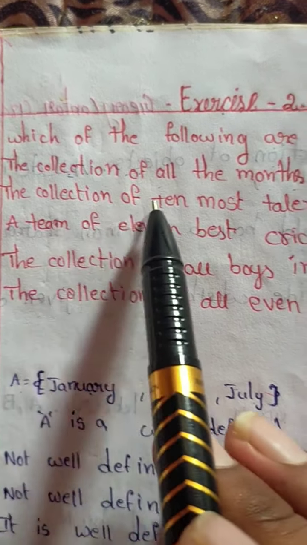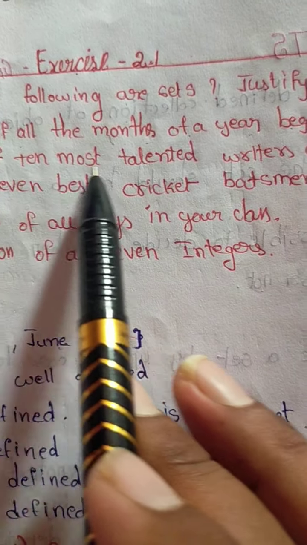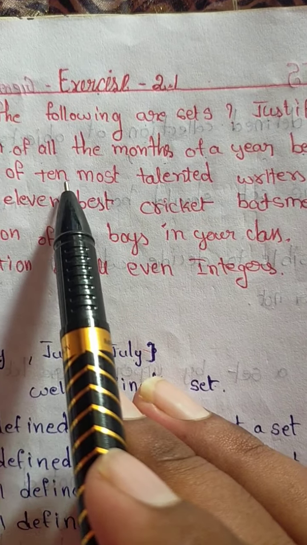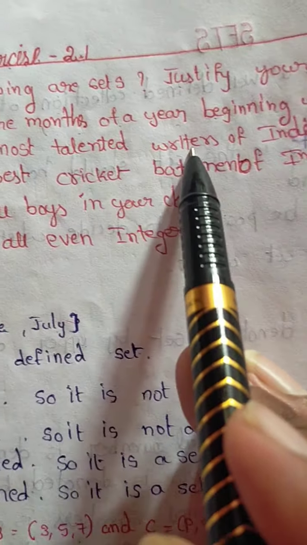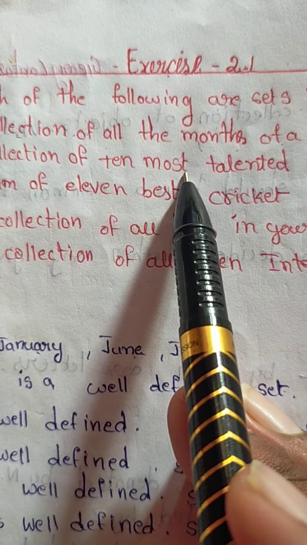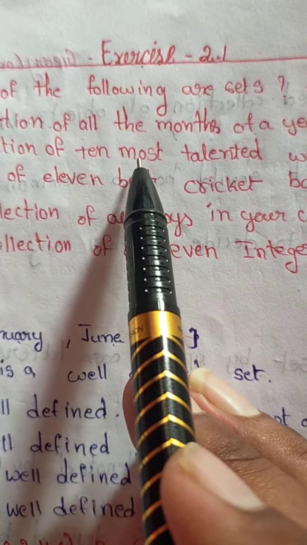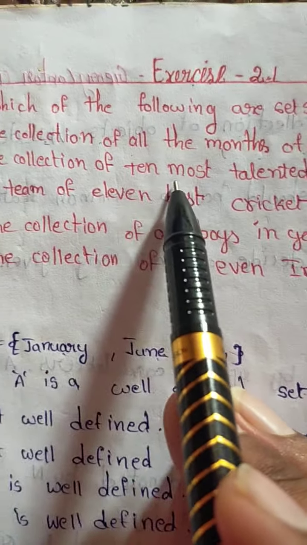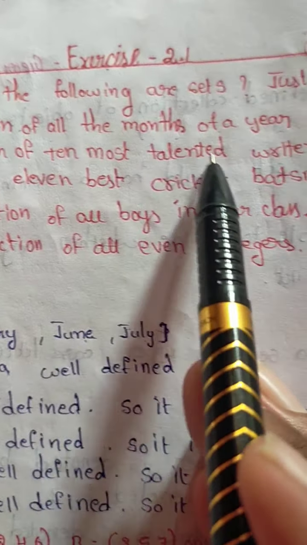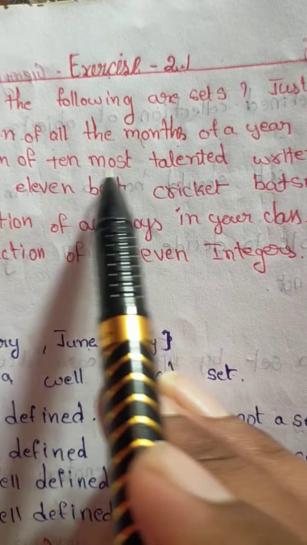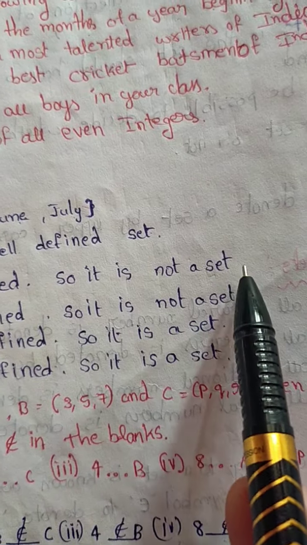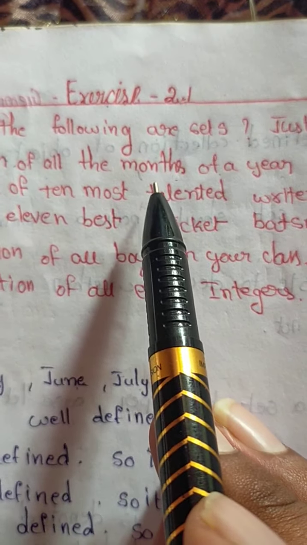Second one, the collection of 10 most talented writers of India. The number of most talented writers is vague, here "10 most" is vague, V-A-G-U-E. So it is not well defined, and therefore it is not a set.